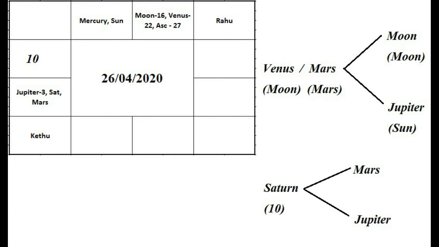Now the fifth step and sixth step will help us to find whether the event will happen or not. The fifth step is we have to find the relative position between the Lagna Lord and Lagna Star Lord.